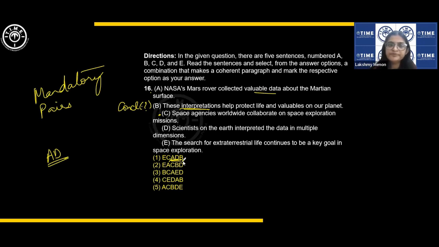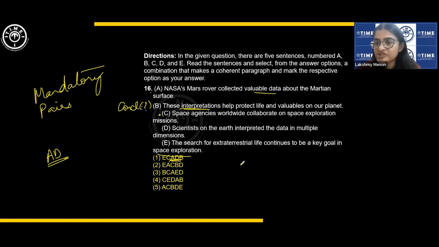That is okay. Fine. The search for extraterrestrial life continues to be a key goal in space exploration. Okay, now we said that here space agencies collaborate on space exploration missions. We first said that could start the para, but this is a sentence that introduces the topic of space exploration, right? Then they are talking of collaboration.